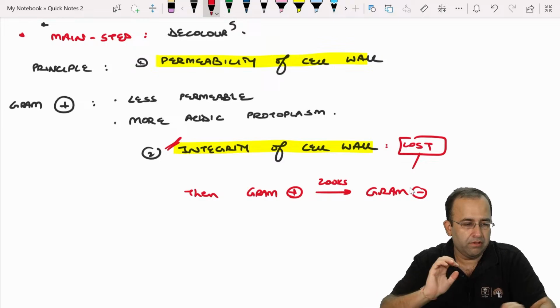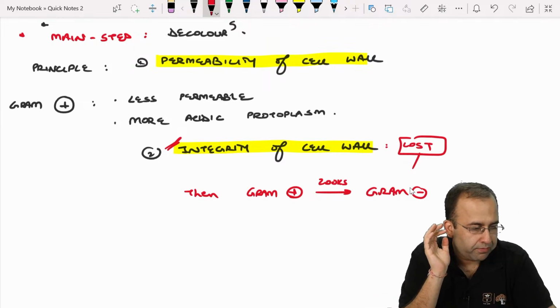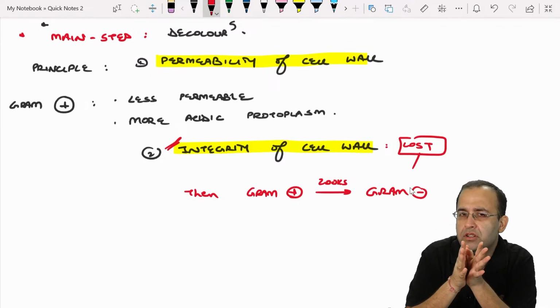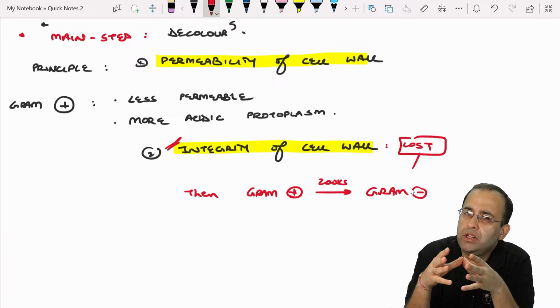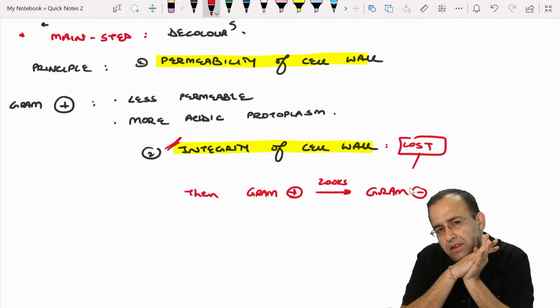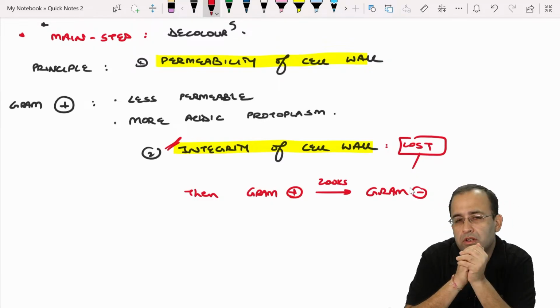The organism was gram positive as such, but the cell wall was broken, so it got decolorized and it looks gram negative.